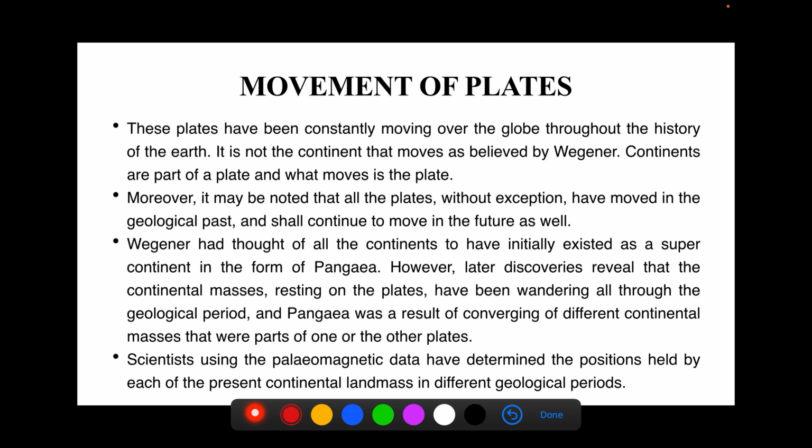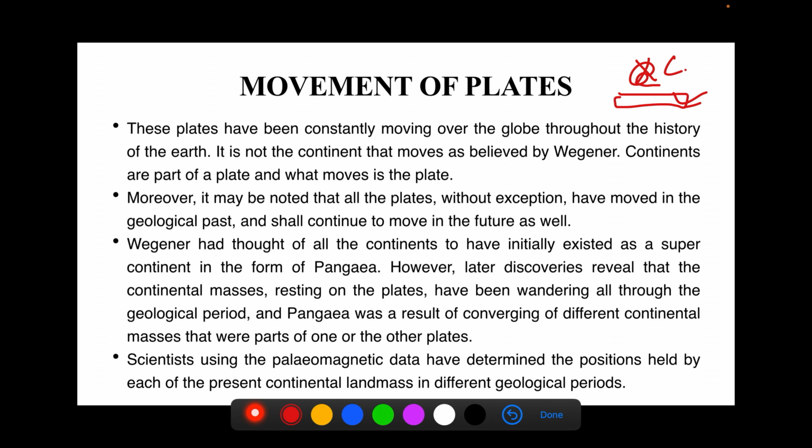But what it suggests is that the continents do not move themselves. They are a part of a plate. And when this plate moves, the continent automatically moves from one place to another. Moreover, it may be noted that plates have moved in all geological past and shall continue to move in the future as well. So it is not a stable concept, and plates are not going to be static at one place. They are going to move from one place to another.